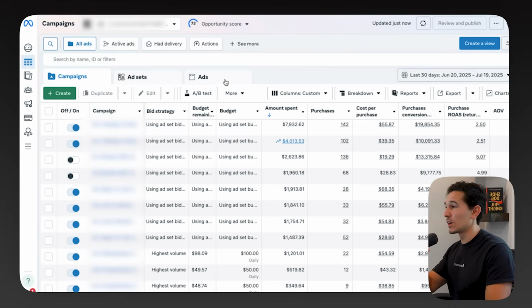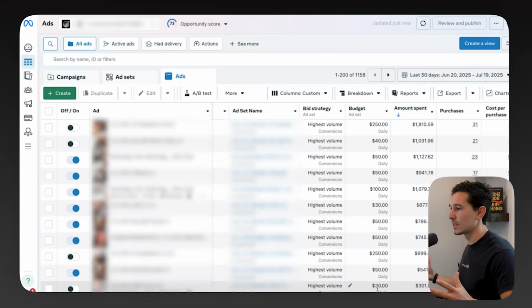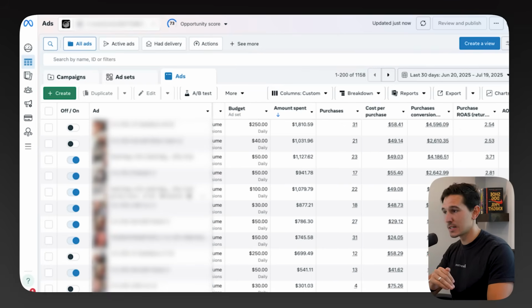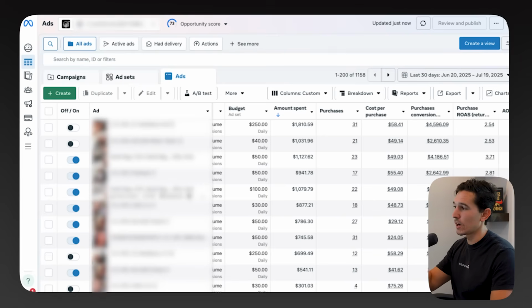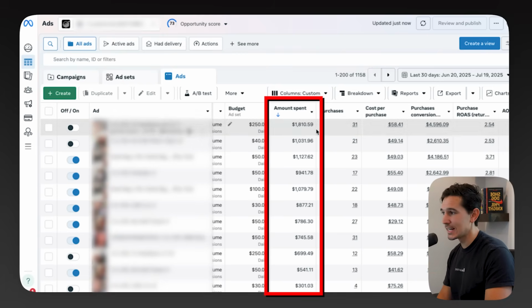And the next thing I did was I wanted to look at all the ads in this ad account. I sort by total spend, so I just want to see everything. And right off the bat, when I actually look at the ads here, the number one thing that I expected is actually happening. We only have a few ads that are representing high levels of spend, and they're not even that high. The most spending ad in this entire account is only spending $1,800 in the last 30 days, and it only represents 8% of the total ad spend.